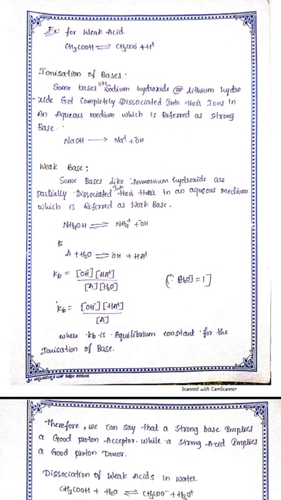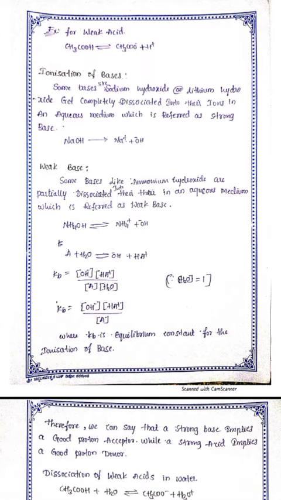The dissociation constant of a base, denoted by Kb, is equal to the concentration of OH minus times the concentration of BH plus divided by the concentration of B and the concentration of water, where the concentration of water is equal to 1, and Kb is the equilibrium constant for the ionization of the base. Therefore, we can say that a strong base implies a good proton acceptor, while a strong acid implies a good proton donor.